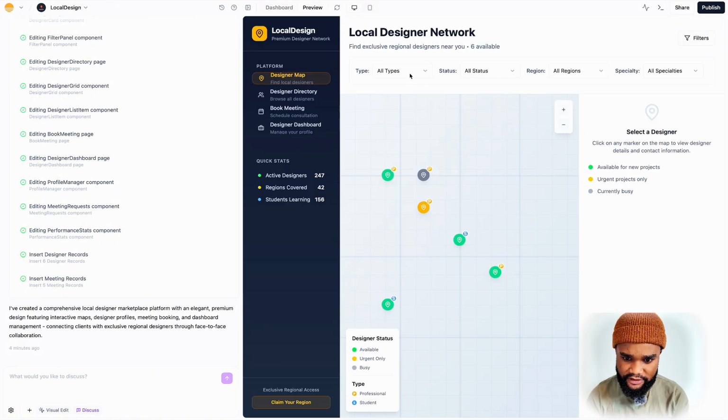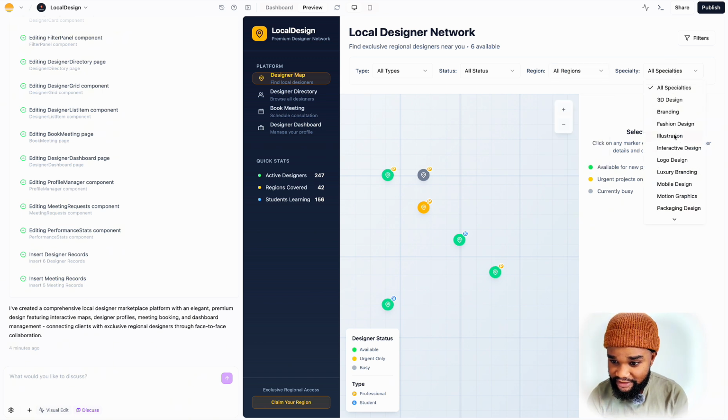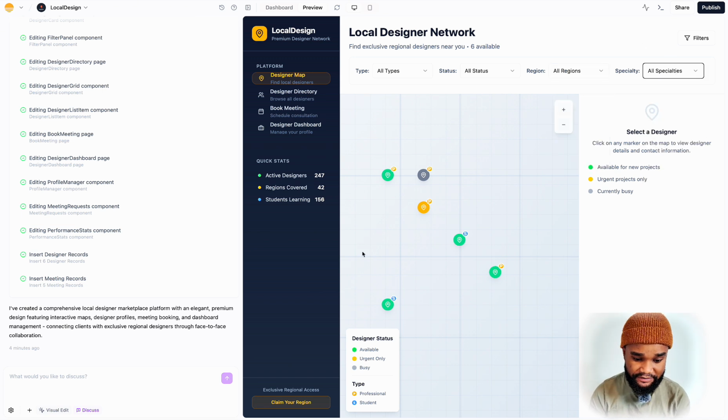How does that work? You can do region. You can do the type of designers that you want as well. You can do professionals. You can do students. You can do this available region. I'll probably change this to the UK because I'm based in the UK. Specialities. Perfect.